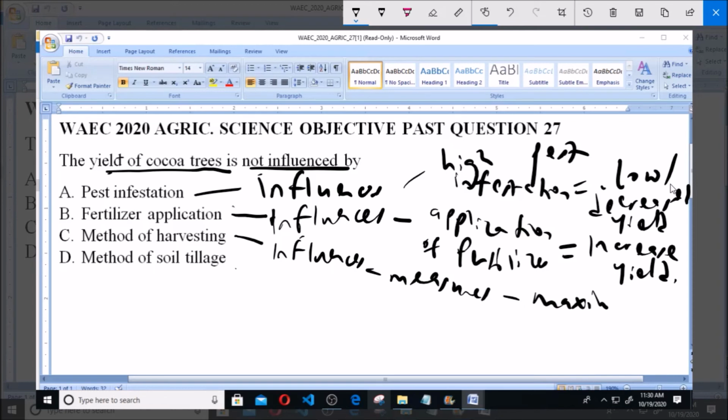And then lastly, option D says method of soil tillage. Method of soil tillage does not directly influence the yield of cocoa trees. So option D is the correct answer to this question.